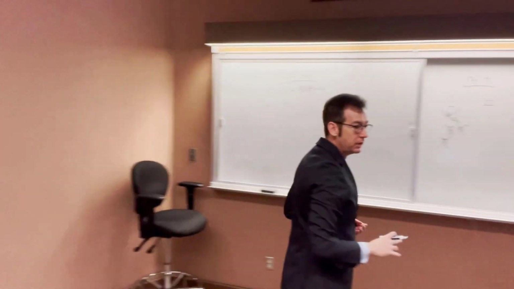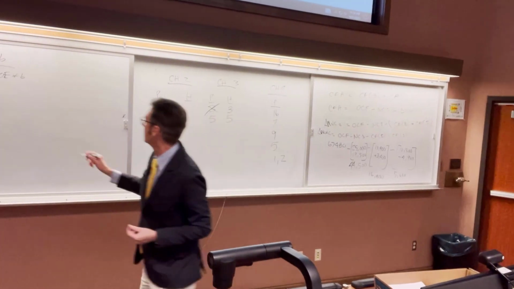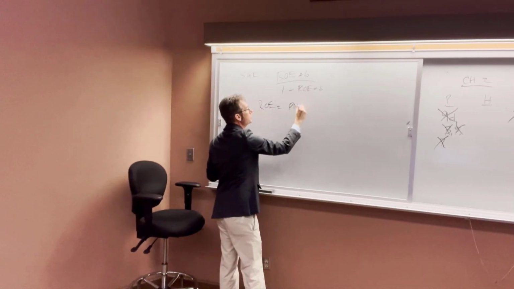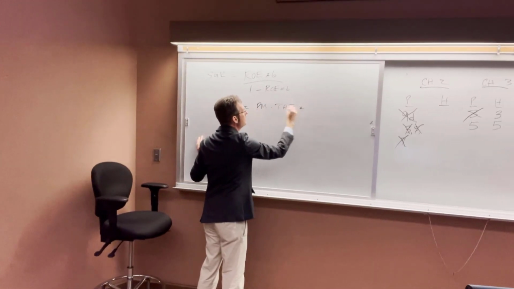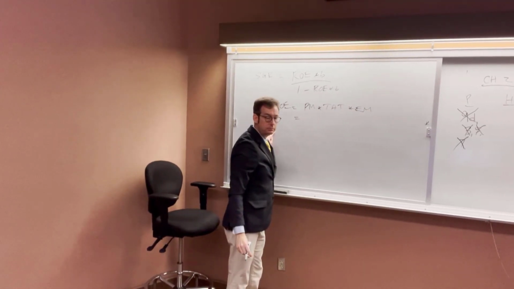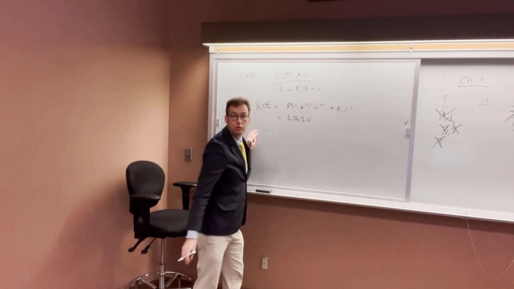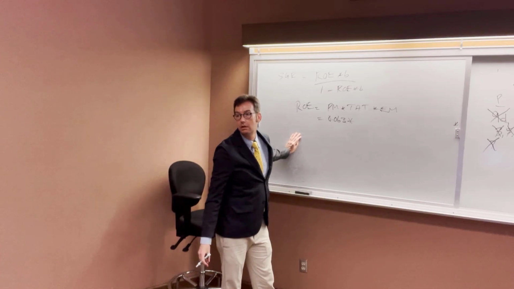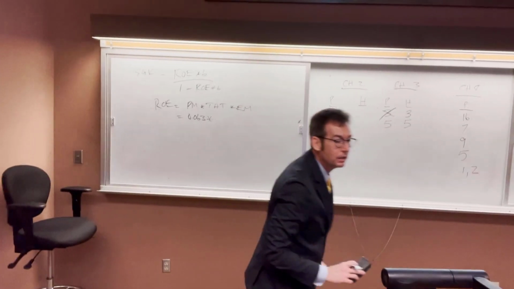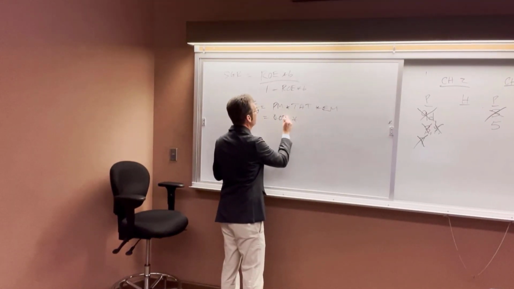Do we have information to figure out ROE? Yeah, ROE, we just got through saying, is profit margin times total asset turnover times the equity multiplier. What do they tell us our profit margin is? 0.059.